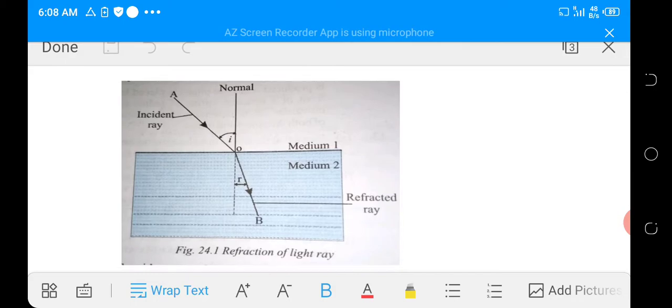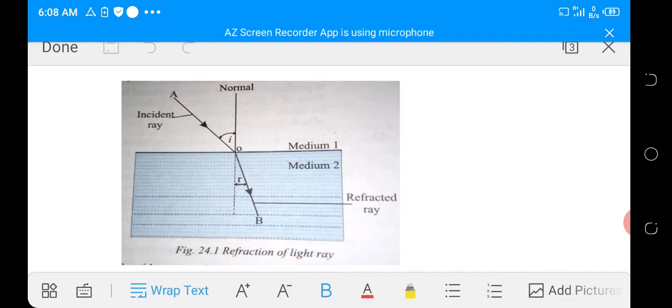You can see from the diagram, AO represents the incident ray, which is coming from the air, and it enters the glass. So medium 1 is air, while medium 2 is the glass. We can see that the direction of the ray changes as it enters the glass.